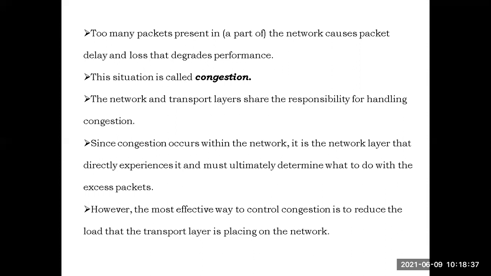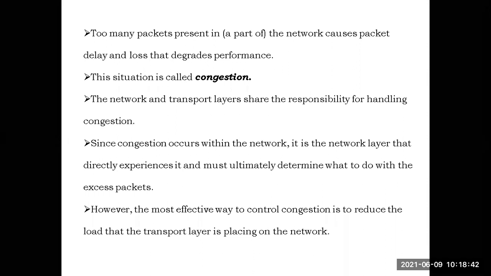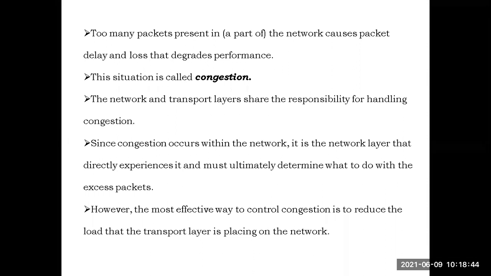Immediately the network layer will request the transport layer, please send only fewer packets. It will make the transport layer release fewer packets into the network. It is the most effective way to control the congestion in the network.